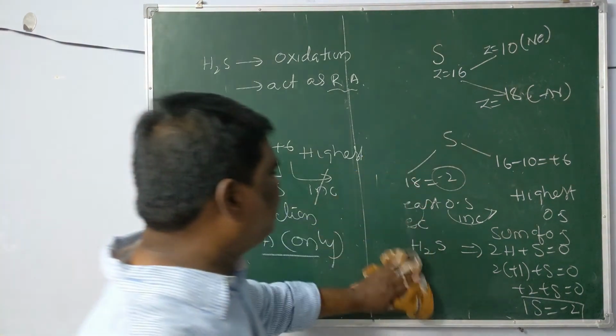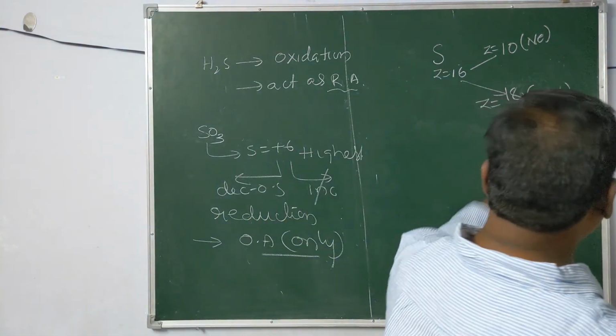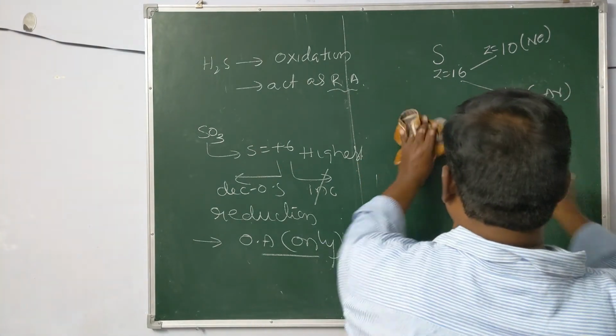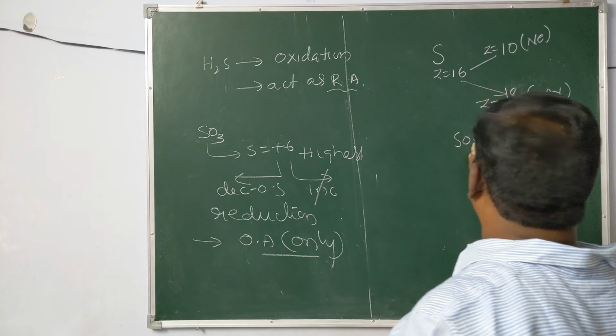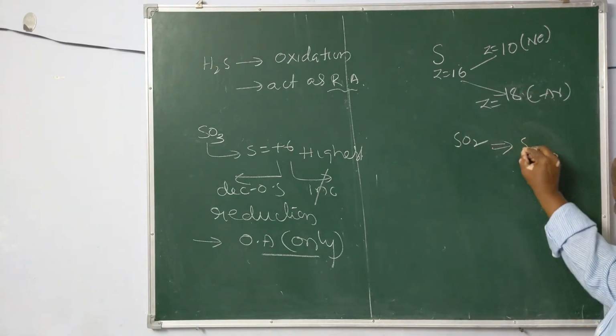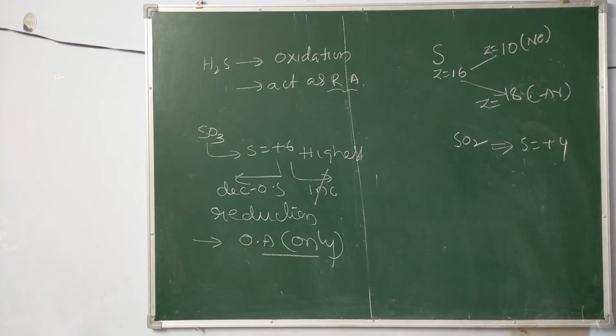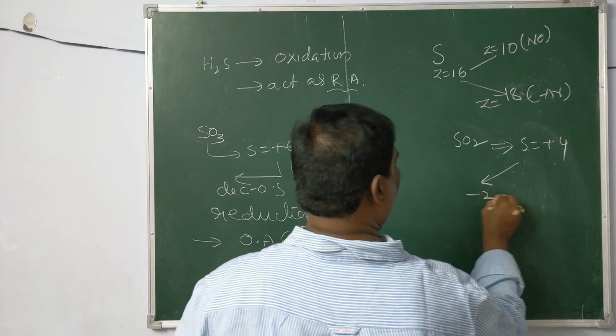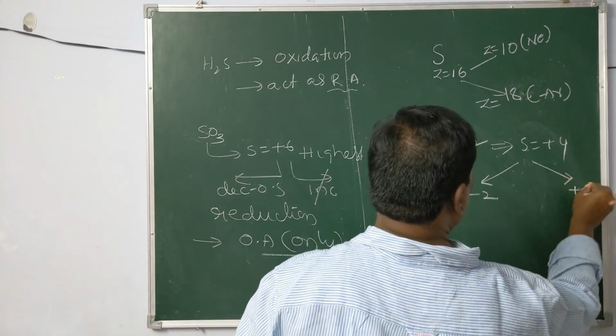The last one is, let us take a species with intermediate oxidation state. For example, take SO2. The oxidation state of sulfur in SO2 is +4. You know, +4 lies between the least, -2, and the highest, +6.